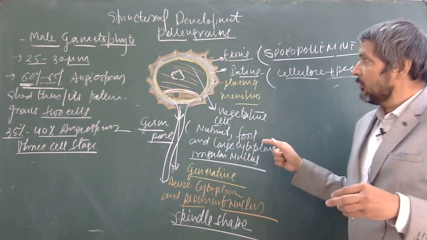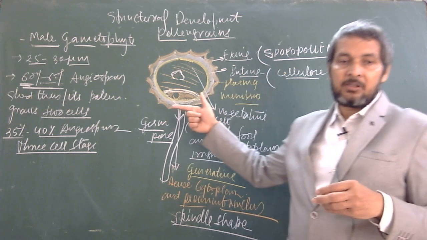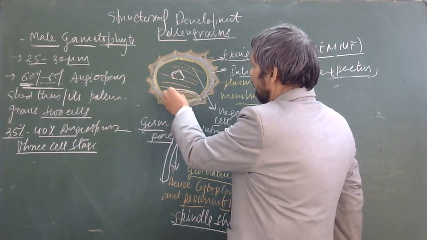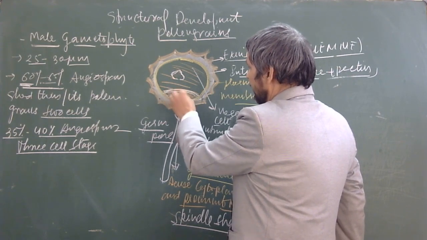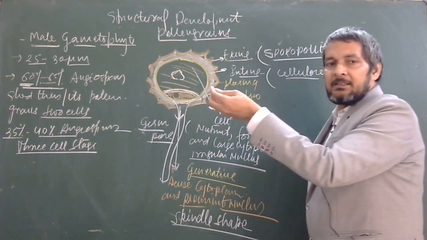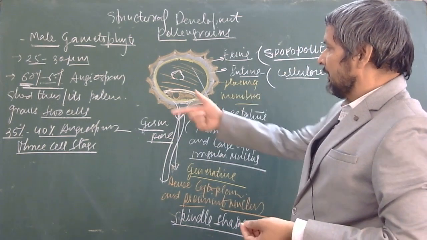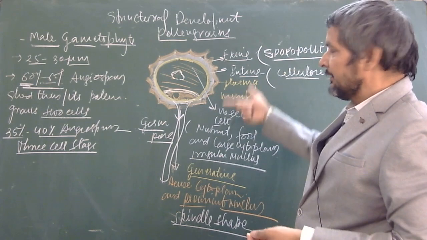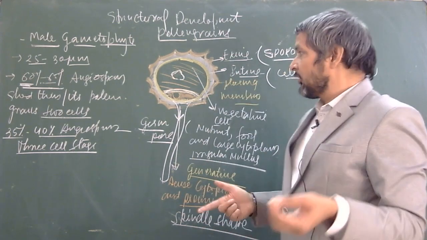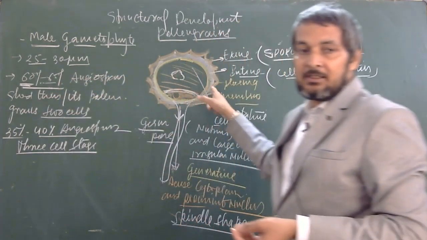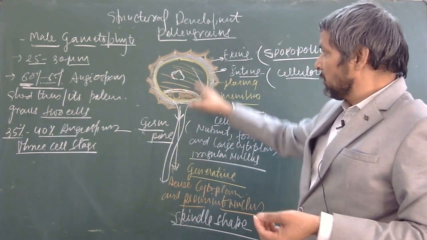So this is the whole story of the structural development of the pollen grains. But in a few angiosperms, the generative cell divides again into two, giving the 3-cell stage. So the remaining 30 to 40% of angiospermic pollen grains are shed at the 3-cell stage, but the majority, 60 to 65% of angiosperms, are shed at the 2-cell stage.